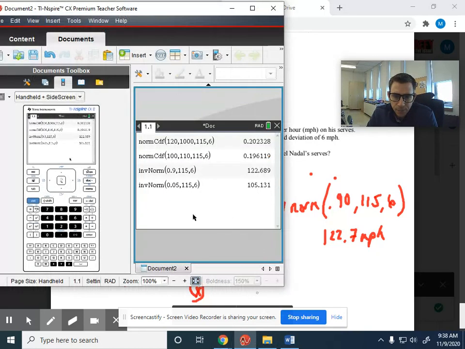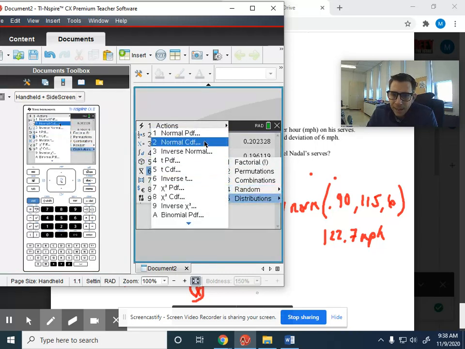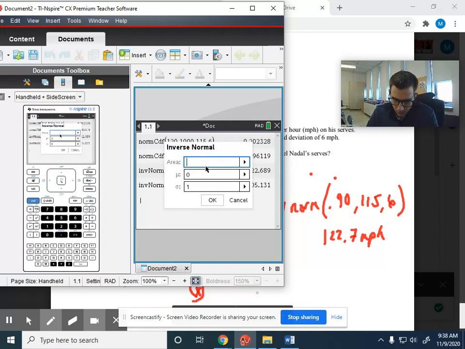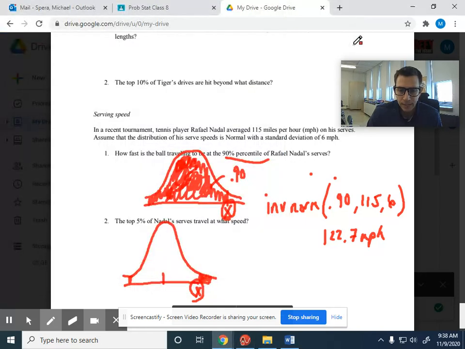So when you enter area into the calculator, you need to enter it not as the top 5%, all right, but as everything that was left of that mark, meaning the top 5% is like the 95th percentile. That's how you would have to enter it into the calculator. And now this number makes a lot more sense. 124 point, let's say 0.9, right? So the top 5% of Nadal serves travel at 124.9 miles per hour or higher, right? Anything above that mark.